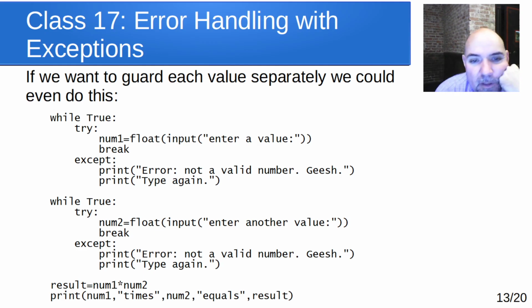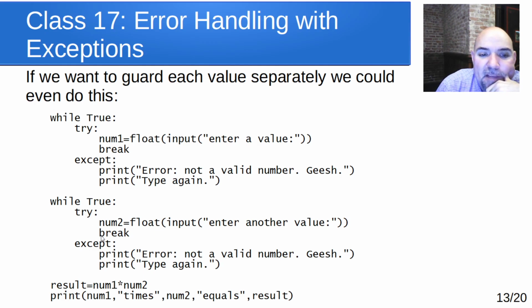So in this case, notice the design pattern of this code. I have a while True, and then it tries to get them to enter a value. It tries to convert that to a float. And if this fails for some reason, if there's an exception that gets thrown, it jumps to the except block and it prints out error, not a valid number, type again. And then since this is in a while loop, it jumps back up and tries again, and has them enter a value again. So the only way to get past this while True loop, which looks like an infinite loop, is to successfully enter a value that could be converted to a float. And then we hit this break, which breaks out of the loop.